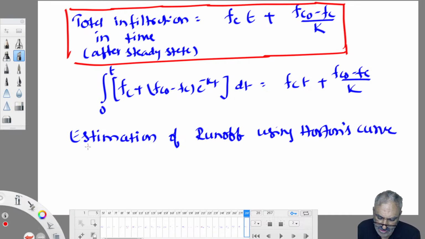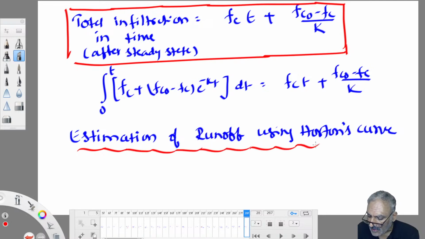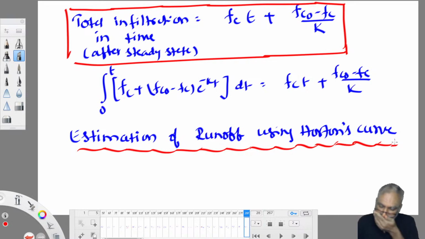So what you need to do is to estimate runoff. You require a rainfall hydrograph. If you superimpose Horton's curve over the rainfall hydrograph along with infiltration, we can also work out the runoff component, because the rainfall hydrograph will give information related to rain. Horton's curve will give information related to infiltration. So the total rain that occurs over a ground, minus the rain that goes into the ground, the difference will give the amount of water flowing above the ground as runoff.